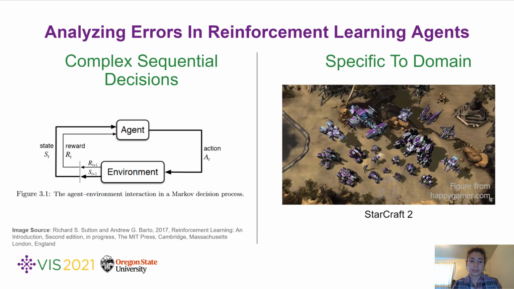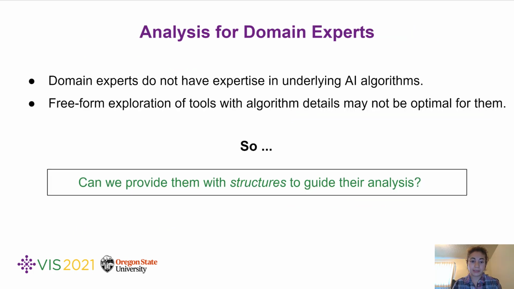Such analysis for reinforcement learning agents brings additional challenges due to their complex, long sequential decision-making process and their particularity to specific domains. Thus, these analyses can be better performed by application domain experts who know the domain well, but they often do not have expertise in the underlying AI algorithms.